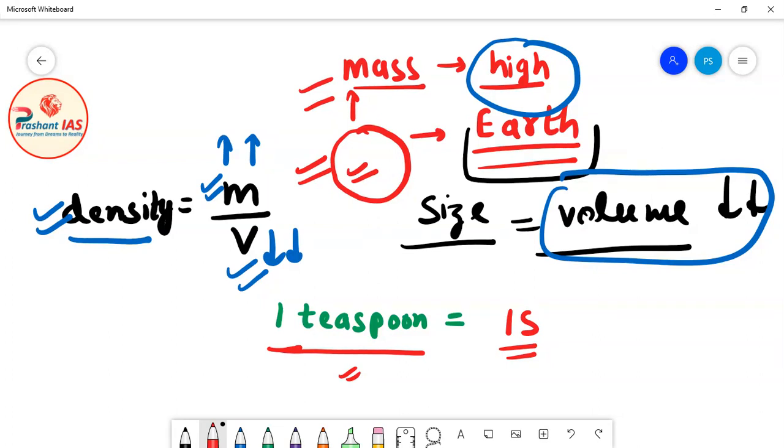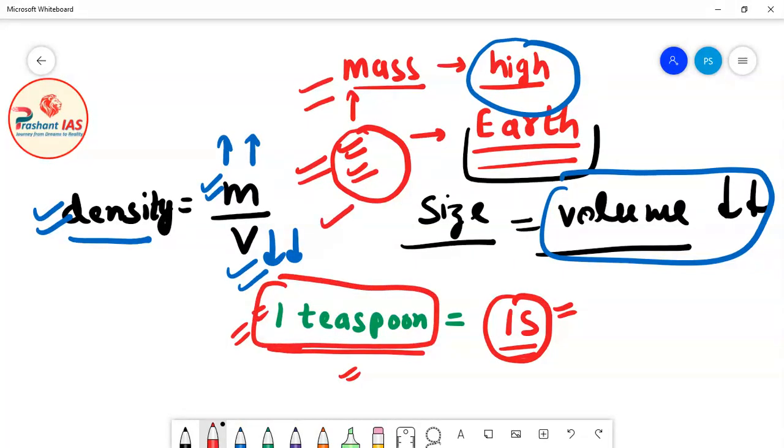1 teaspoon is a very, very small volume, and this 1 teaspoon of material from this white dwarf star actually weighs around 15 tons. 15 tons is a very high weight, a very high mass, and 1 teaspoon is a very small volume. So if you take 1 teaspoon of material from this white dwarf star, it will weigh around 15 tons. I just want to explain that the density of a white dwarf star is very high.